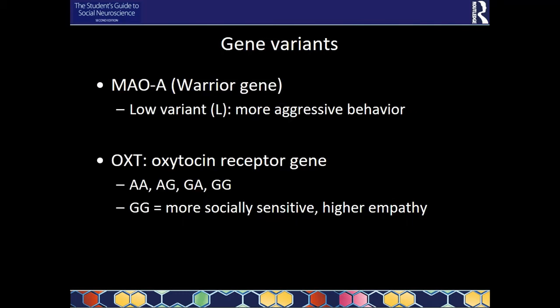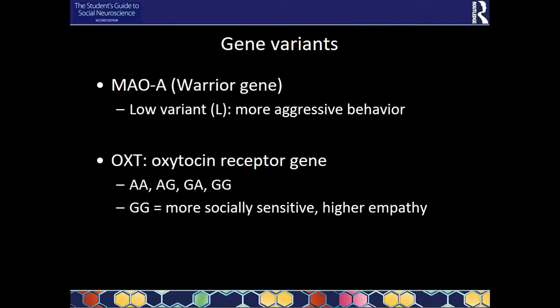So we have that MAO-A gene. This was referred to as a warrior gene. So the idea is here that it can have two variants. They only discussed the low variant in the book, which they called the L variant. I assume that there will also be a high variant, because if there's a low variant, there's probably a high variant. That was not discussed. What they told us in the book is that the low variant makes you more aggressive. So that's why it's some kind of warrior gene. You display more warrior-like behavior, which is more aggressive usually.